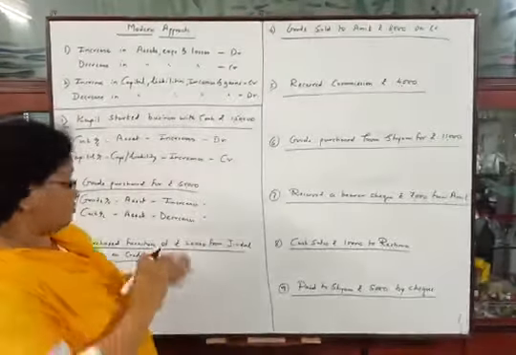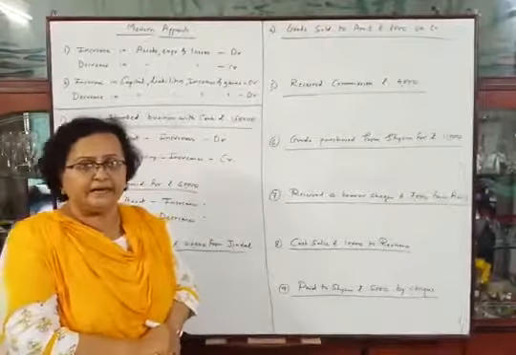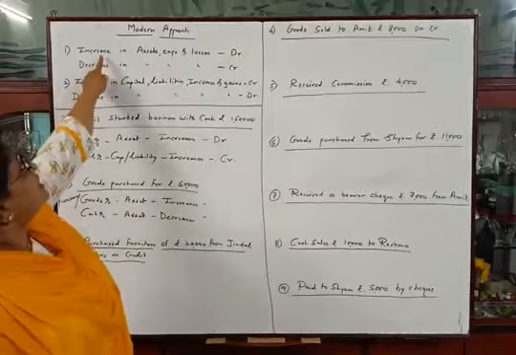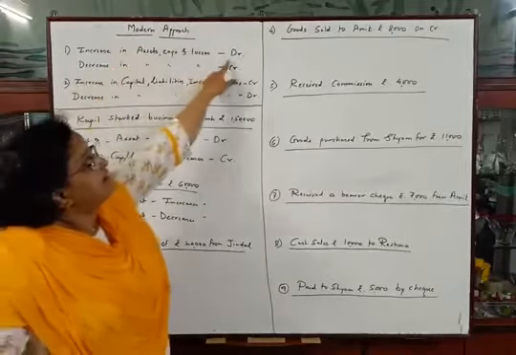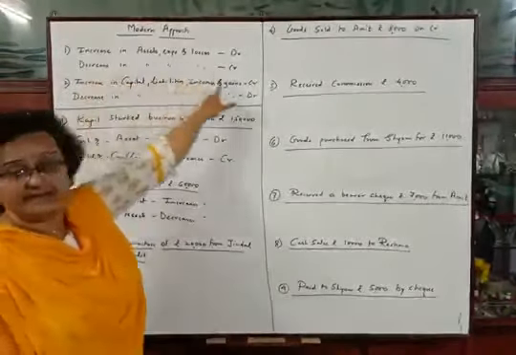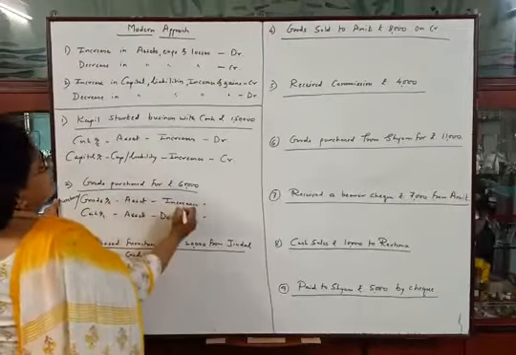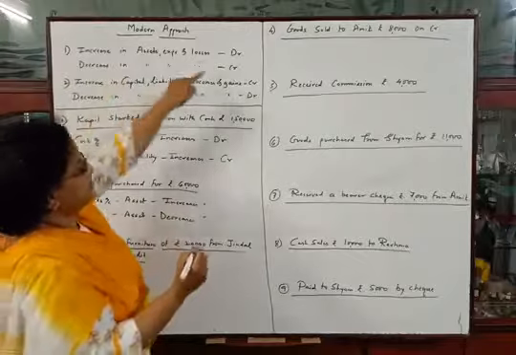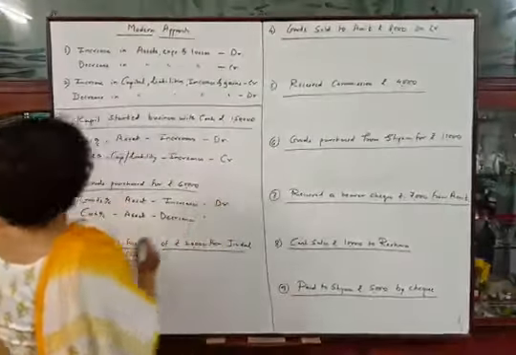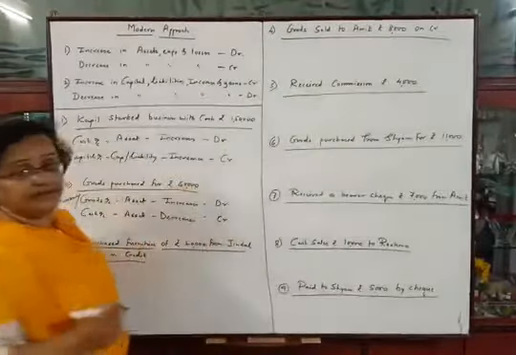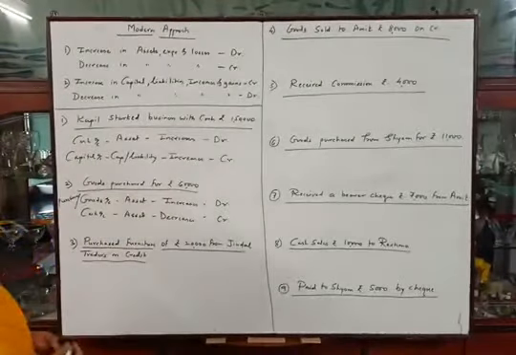Okay, now we have to decide debit and credit. Both are assets, so we will see the first rule, increase in asset debit and decrease in asset credit. So here goods, this asset is increasing, so increase in asset should be debited, so debit, and decrease in asset should be credited, so cash account will be credited. Okay, now next transaction,